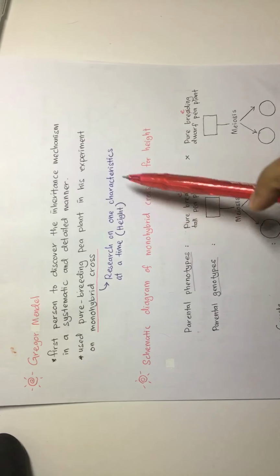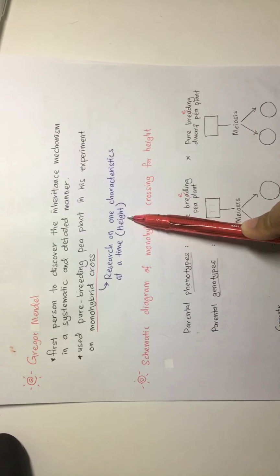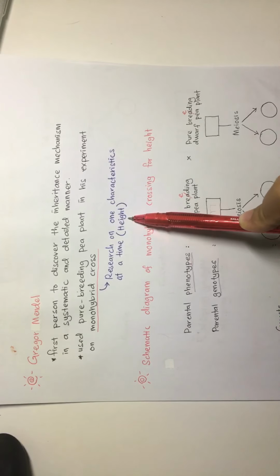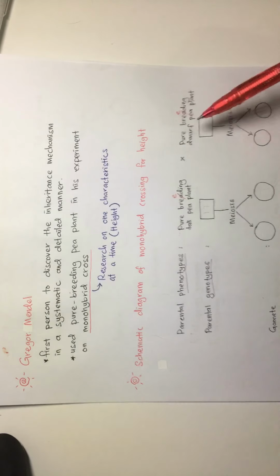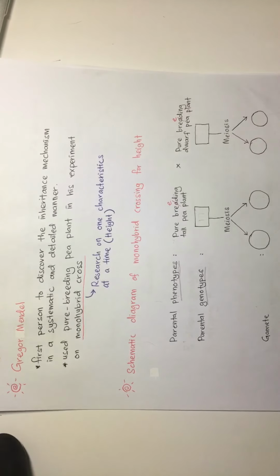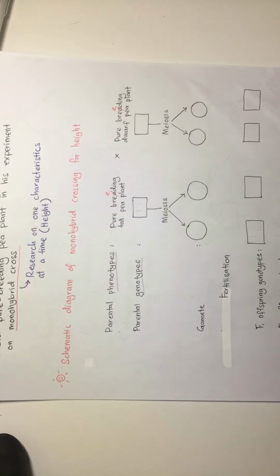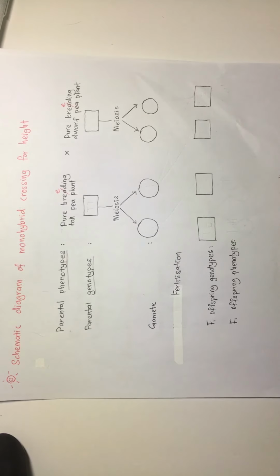What are the traits for this? Tall or short. But this time we don't use the word short, we use the word dwarf. It's the same. Let's see the schematic diagram that was discovered by Gregor.